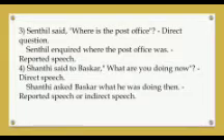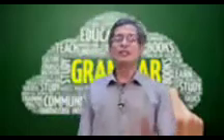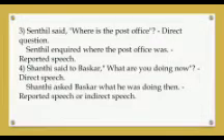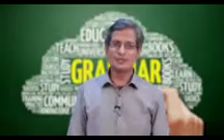Third example, Sendil said, where is the post office? So now let us come to the WH question. I already told you there are two types of question, interrogative or question. One is WH type and another is yes or no or verbal question. So verbal question we have completed. Now we are going to see how to change the WH question from direct to indirect speech. Sendil inquired because he wants to know the location of the post office.